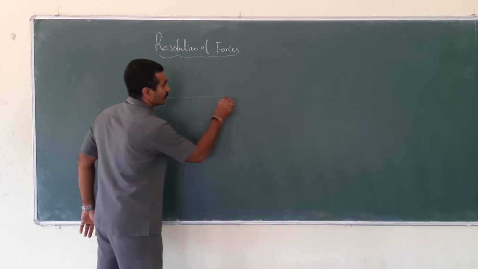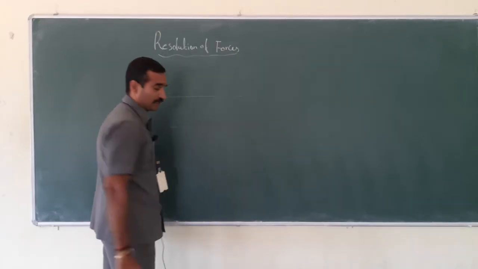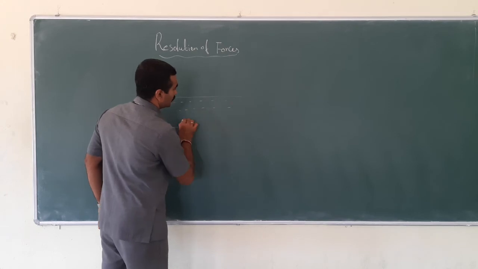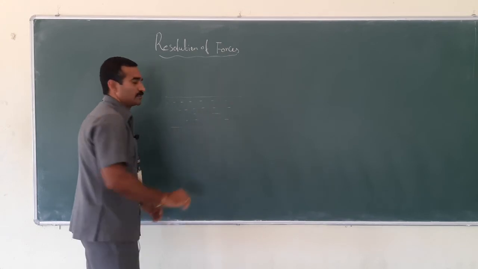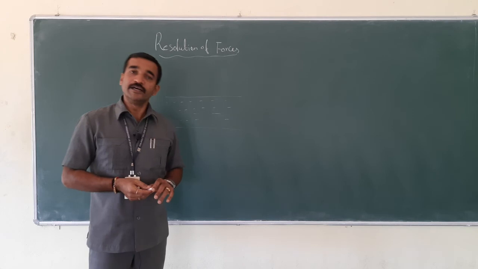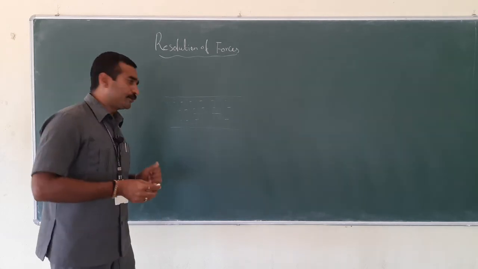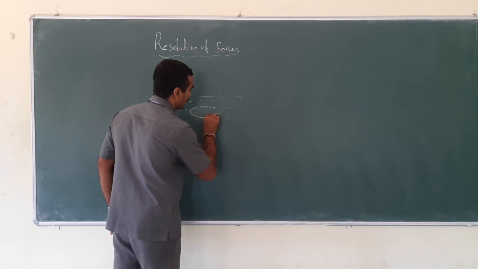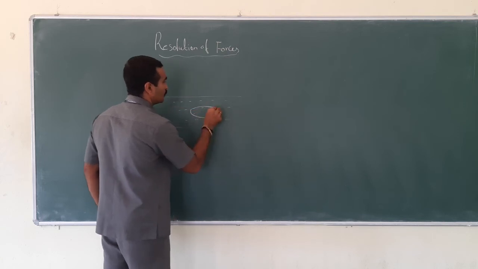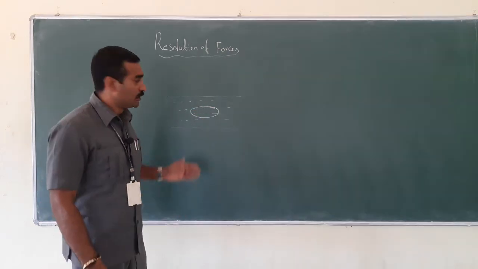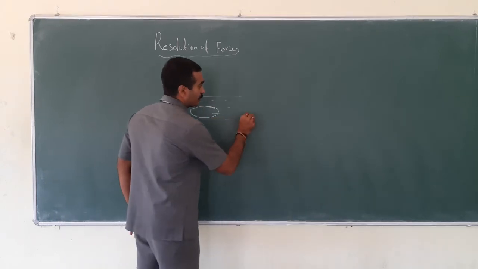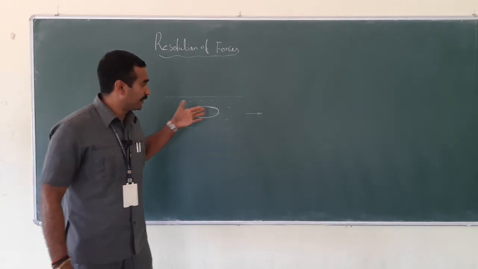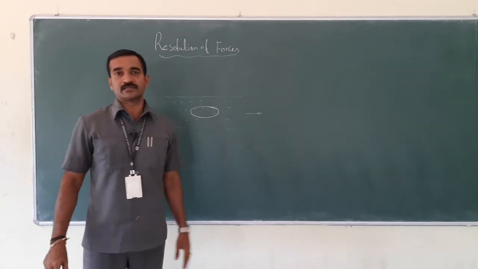Assume a river or canal. It's from the top view. So from the top view, it's a canal or a river where one boat is moving. Assume it's a motorized boat which is traveling in the positive x-axis.